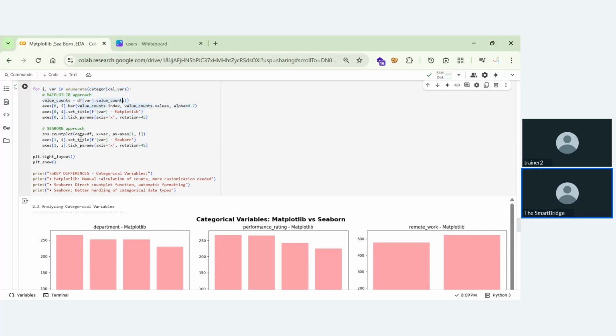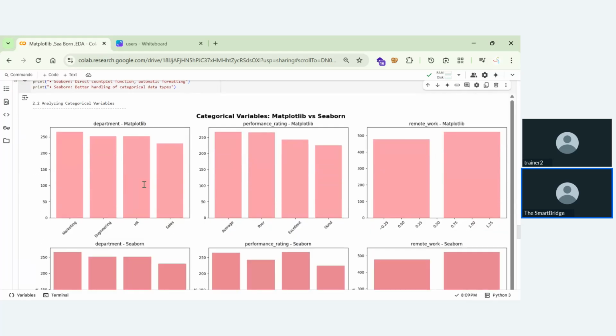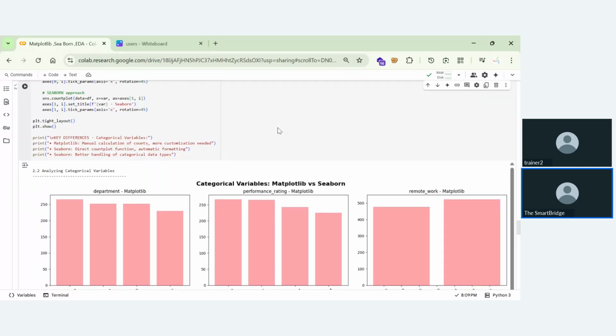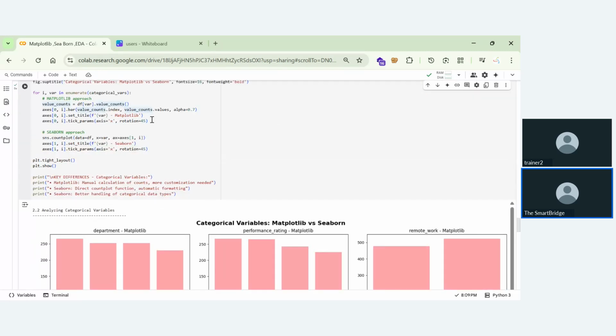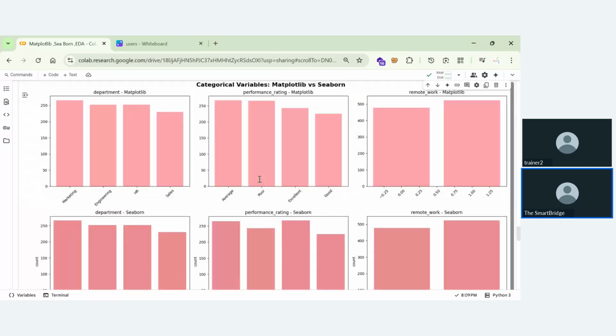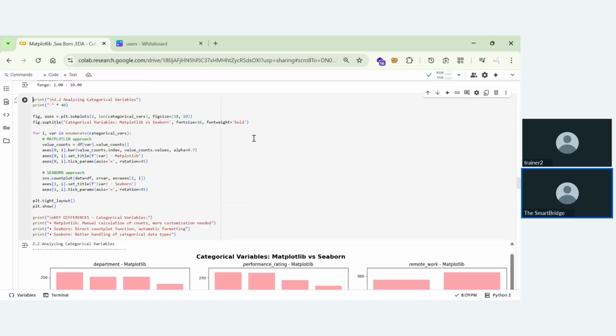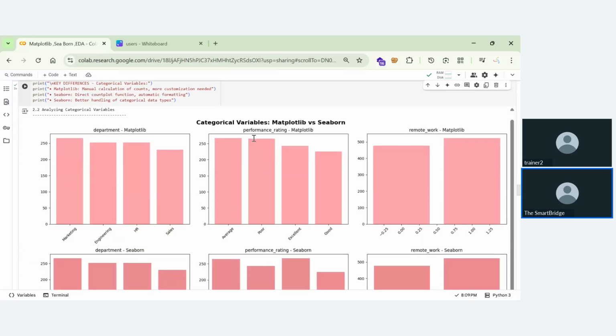But coming to Seaborn, it will automatically set the values. As you can see, we are having some difference here. If you identify where we're getting the difference, that is because we have set Matplotlib to have this much value. But coming to Seaborn, based upon the data, it is giving us the value. So that is the main difference between Matplotlib and Seaborn in bar plots. Okay, if you're performing with categorical, this is the main difference between bar plots.